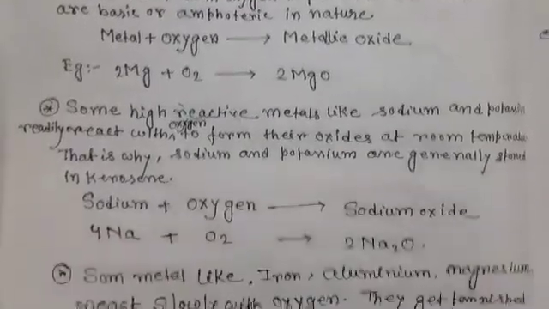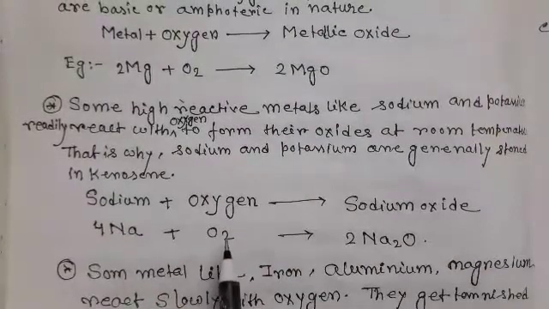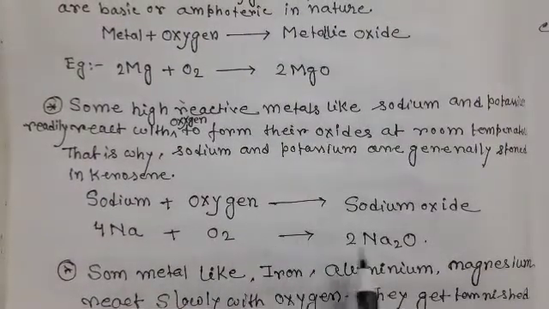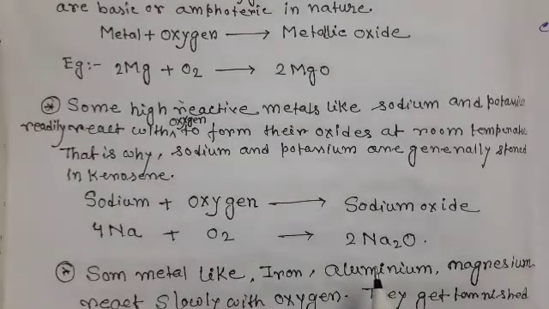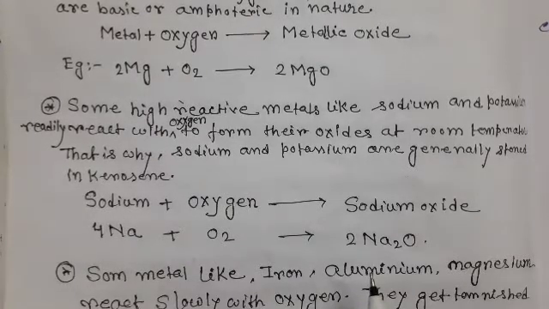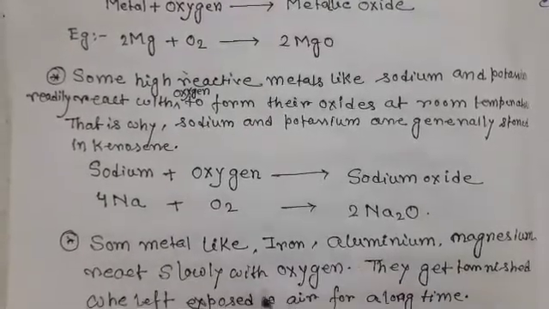For example, sodium reacts with oxygen to form sodium oxide. This reaction is so vigorous and violent that the metal catches fire even if it is kept in open air. So it is always stored under kerosene to prevent it from burning.